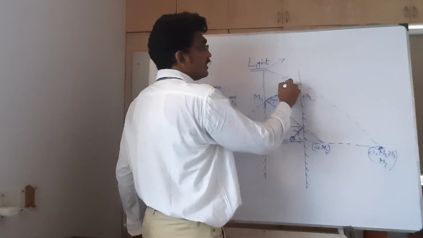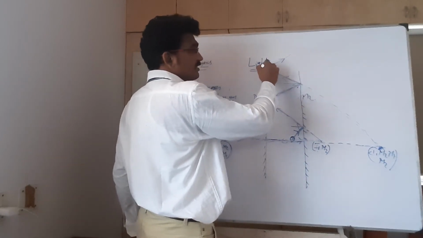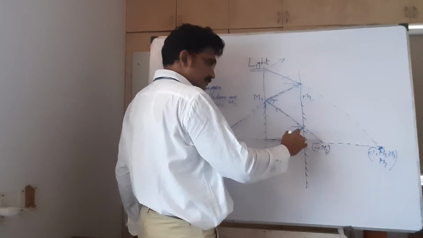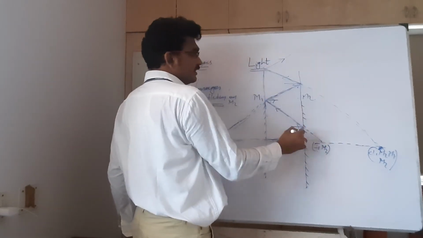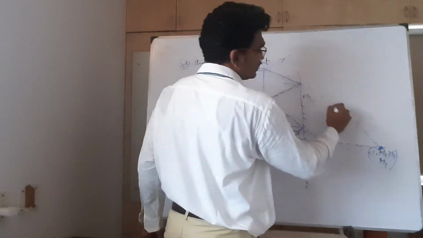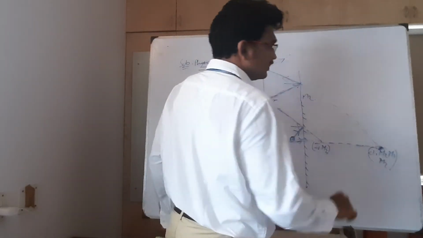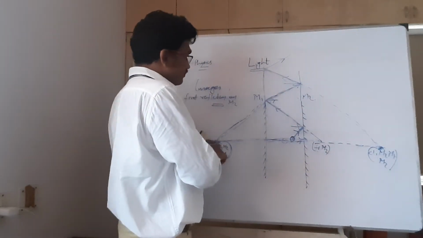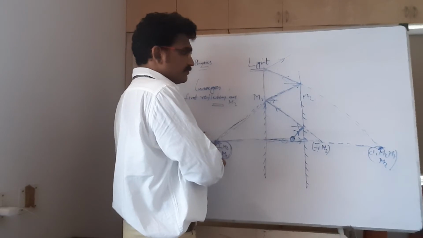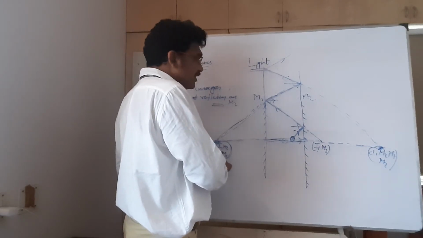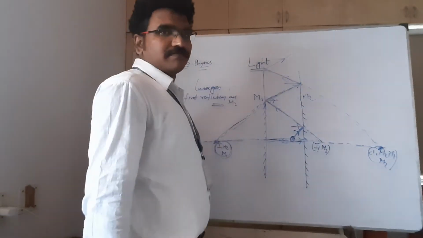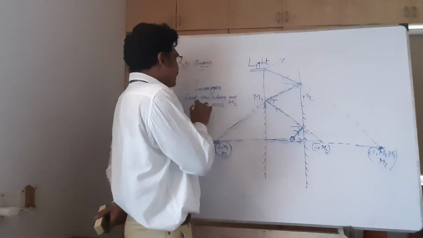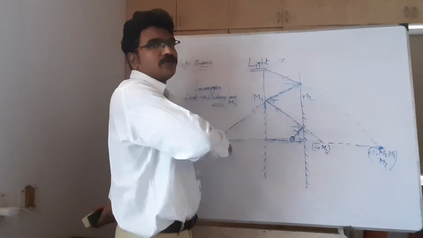This incident ray, after striking, moves in this way as a reflected ray, and the other one moves like that and reflects in this backward direction. This reflected ray and this reflected ray cannot meet, so I am extending them in the backward direction. So I can say this is the image of this object, and this is the image of this object. Simple. Now I have taken reflection on M2 and drawn the images.